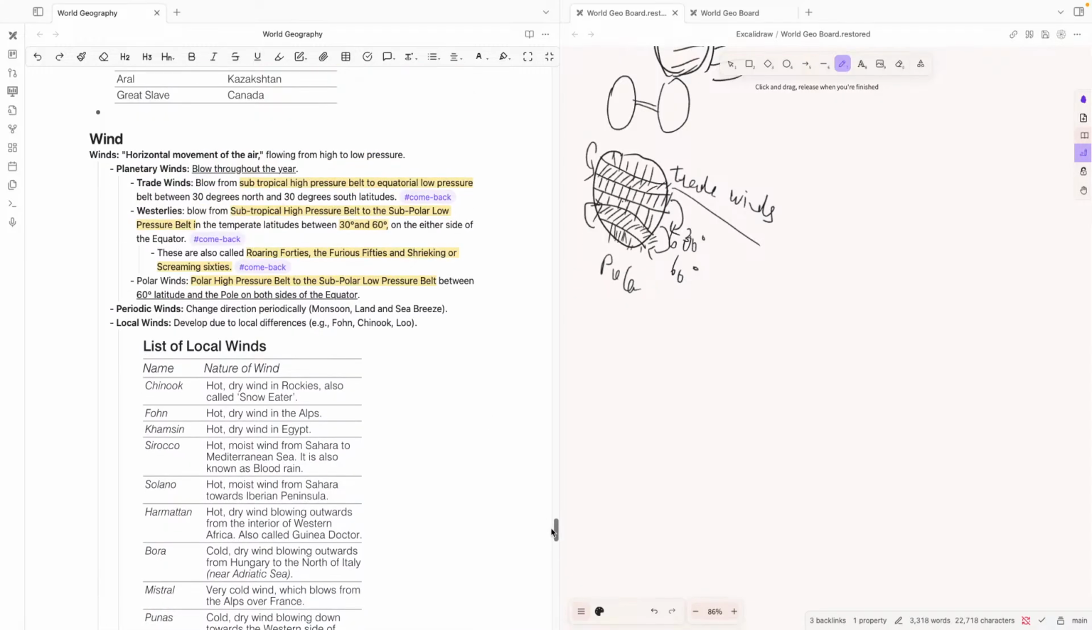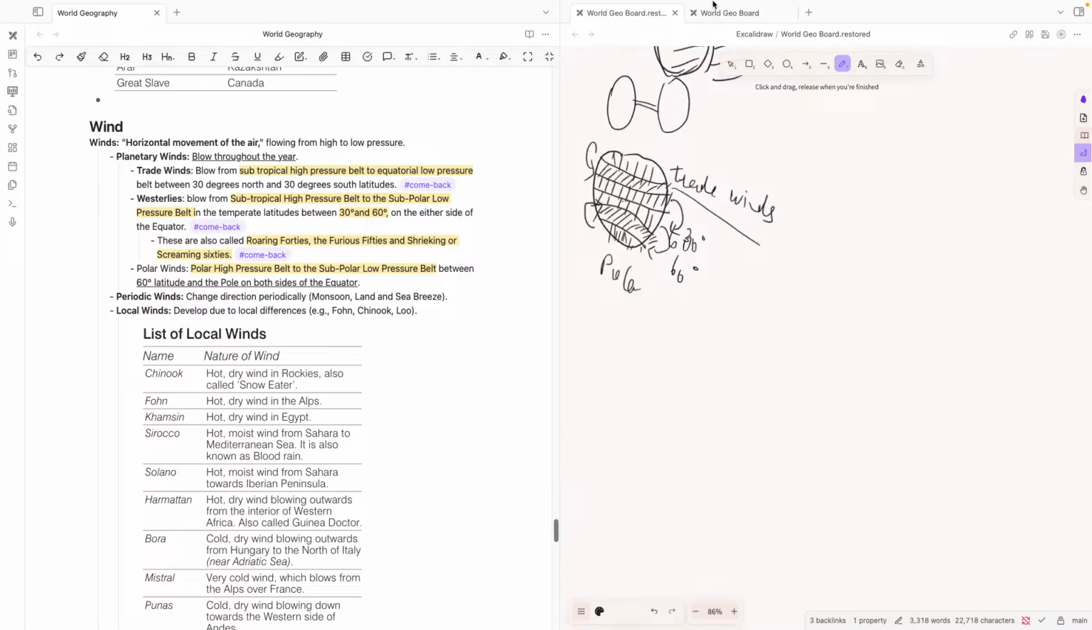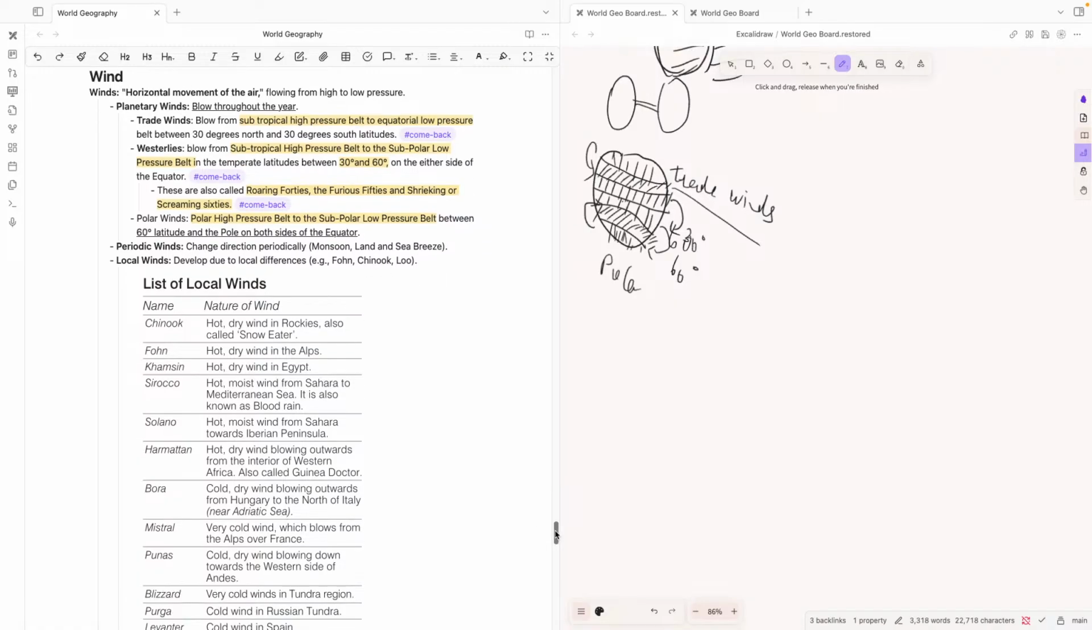Next we have periodic winds. Unlike these, which are planetary winds that blow throughout the year, the periodic winds change direction periodically, which makes up the monsoon, and land and sea breeze. Local winds develop due to local differences. Foehn, Chinook, Loo. Remember these as local winds.